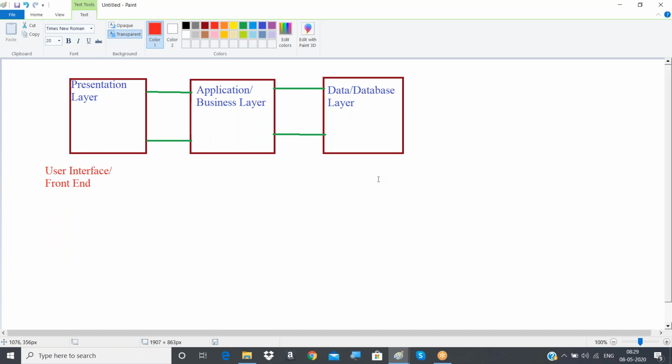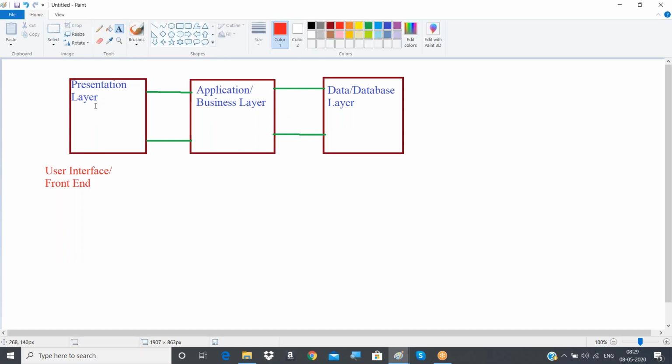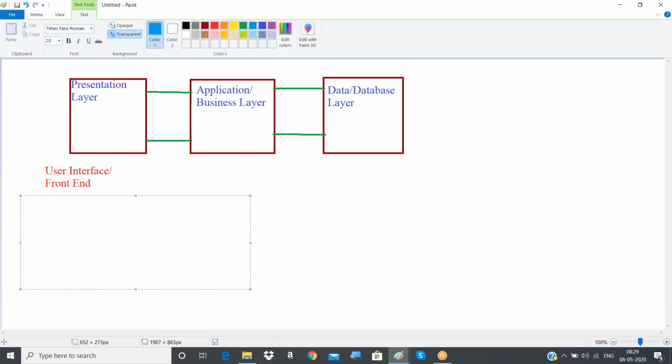So if you can develop a full-fledged web-based application or website perfectly, we call it UI development, or front end development.